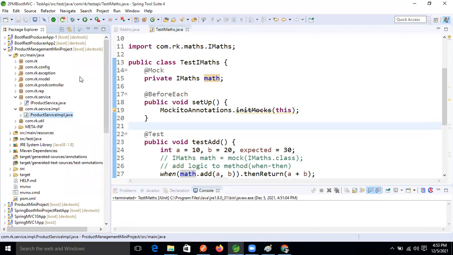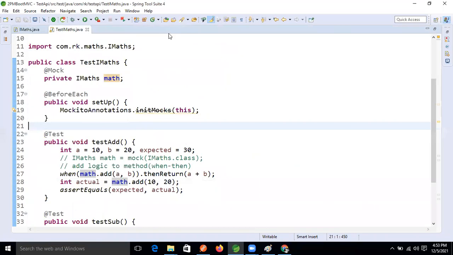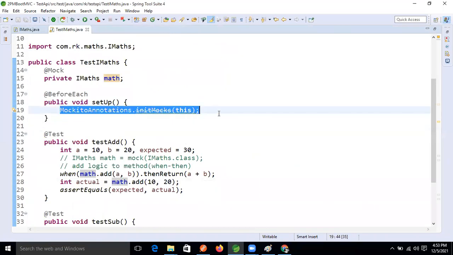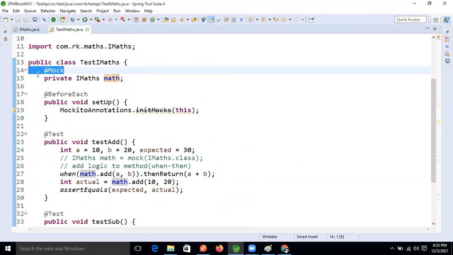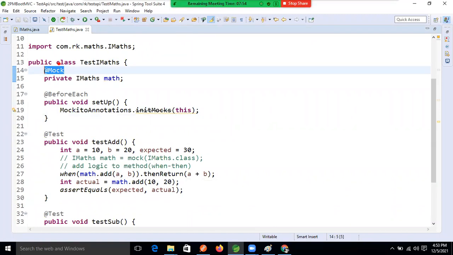Ravi, here in this setup method, we are creating the Math reference object, right, before each method runs. Here we are creating the container for that mock framework. And see this annotation here. This is the annotation, right? Just focus on this area. The Mock framework annotation is there.